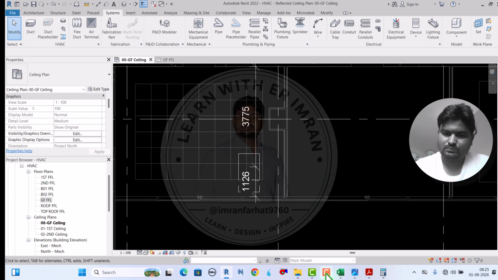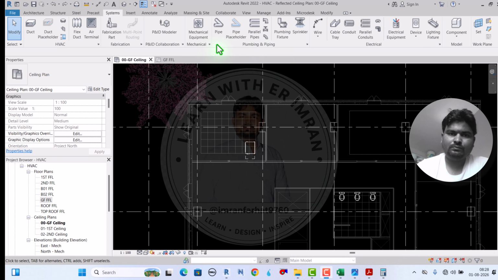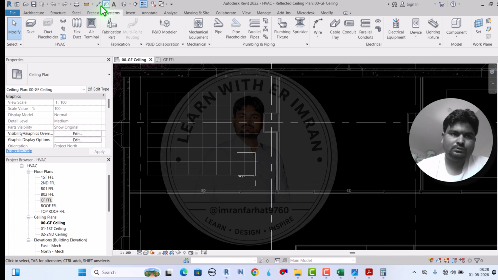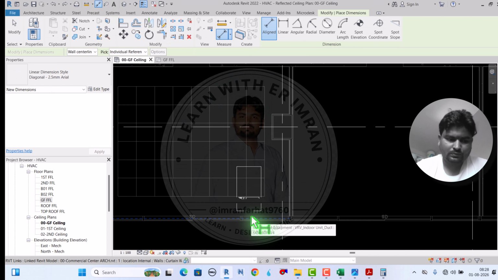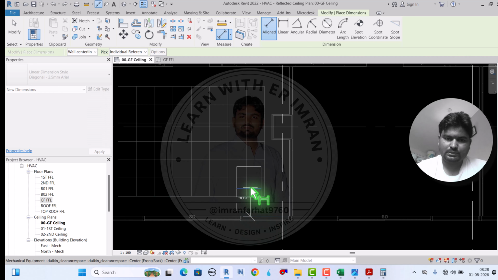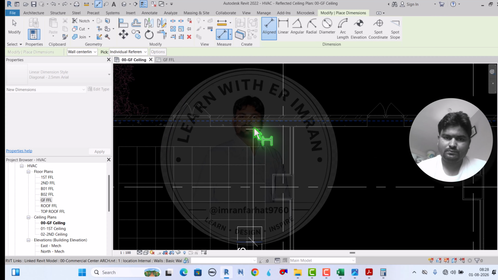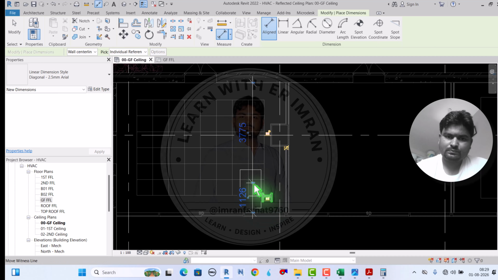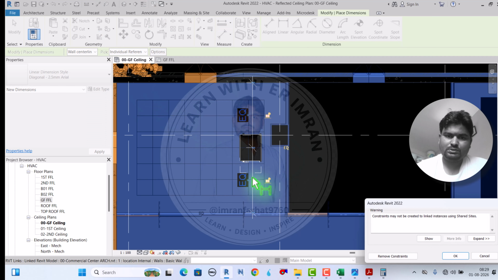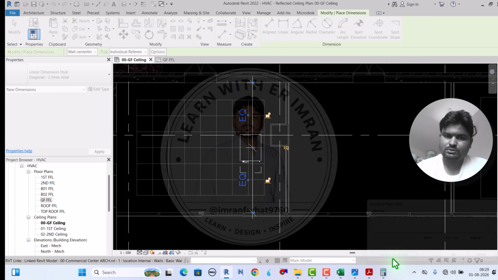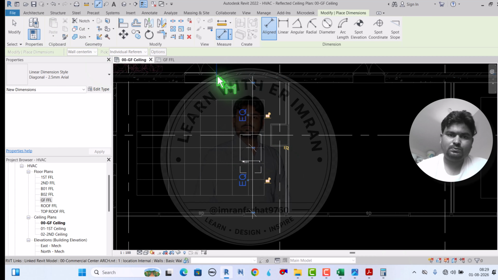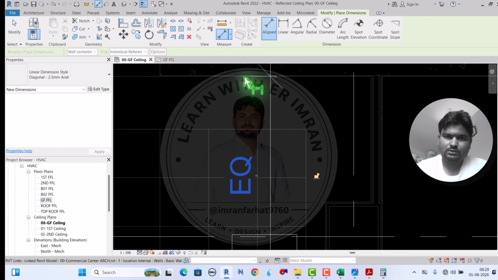Okay, I will show you. Let me put the middle of this one here, mechanical equipment. This is the middle of our unit, and select. See, make it equal. This error message shows the constraint may not be created. So remove the constraint, and now you can check whether it is equal or not.